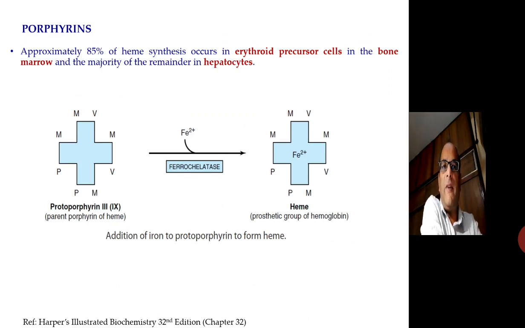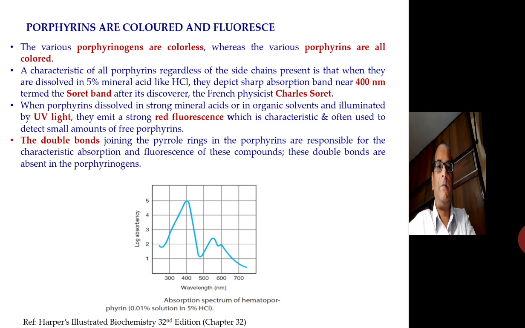So the most important example of the porphyrin compound is the heme. Approximately 85% of the heme synthesis occurs in the erythroid precursor cells in the bone marrow, and the majority of the remainder in the hepatocytes. So you can see that the protoporphyrin ring is having the substituents of methyl group, vinyl group as well as propionate group. So methyl, vinyl, methyl, vinyl, methyl, propionate, propionate, methyl. There is an enzyme called ferrochelatase which inserts the ferrous ion by the coordination bonds in the center of the porphyrin nucleus. So it forms the heme with the help of ferrochelatase enzyme.